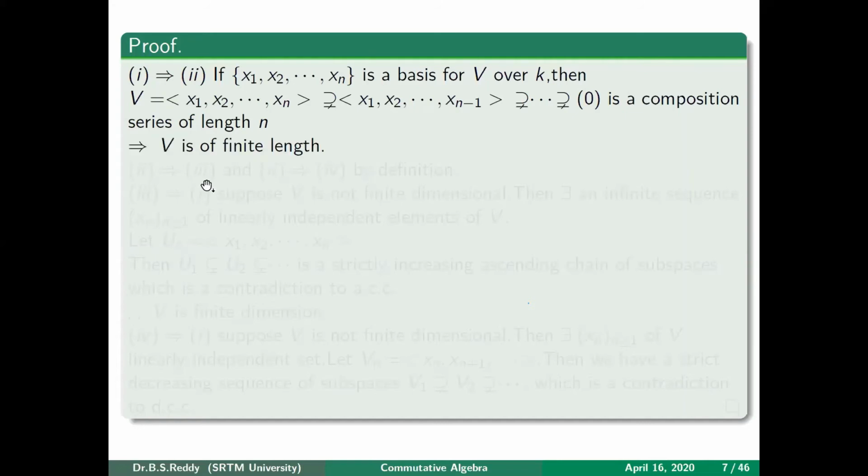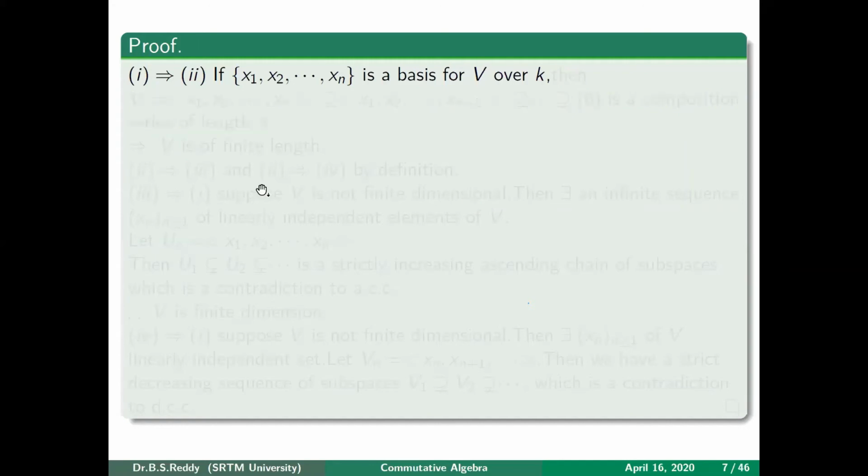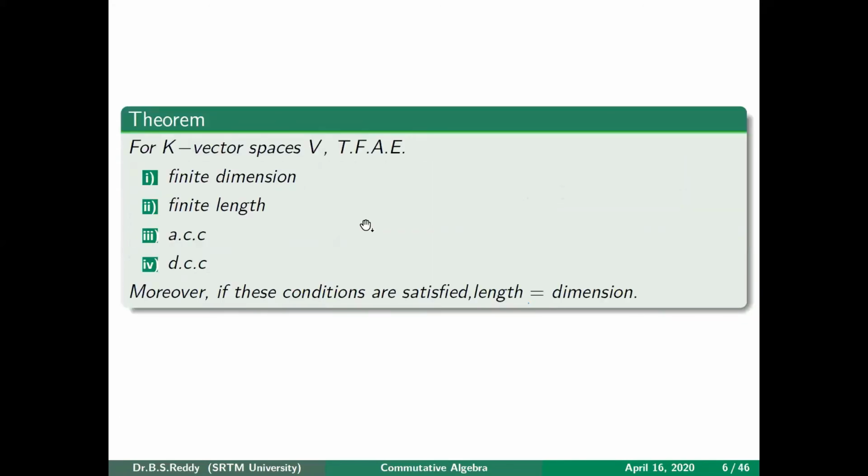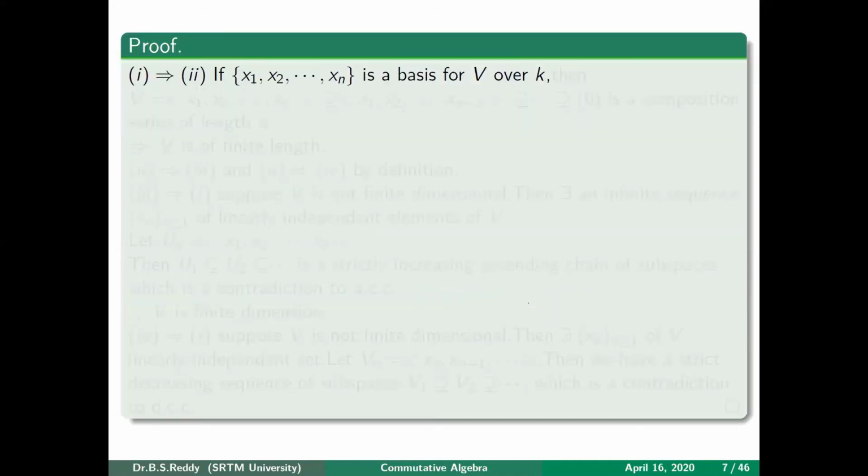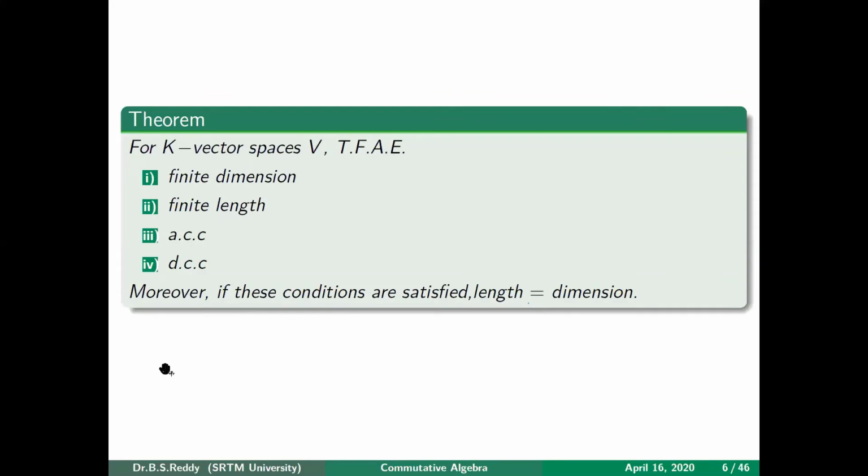Now, what we will prove is: 1 implies 2 we have proved, and 2 implies 3 is obvious, as well as 2 implies 4 is also obvious, because if it is of finite length, by definition, a finite length means that module already satisfies ACC as well as DCC. Okay. So to prove these 4 are equivalent, what we will prove is the following: 1 implies 2 implies 3. Then we will prove that 1 implies 4. So we'll show that 1, 2, 4 are equivalent. We'll also show that 1, 2, 3 are equivalent, so that all 4 will become equivalent.